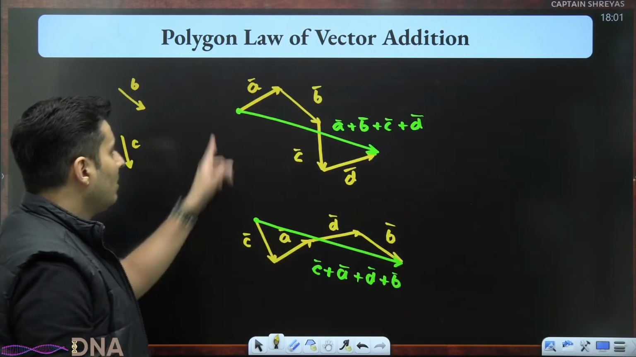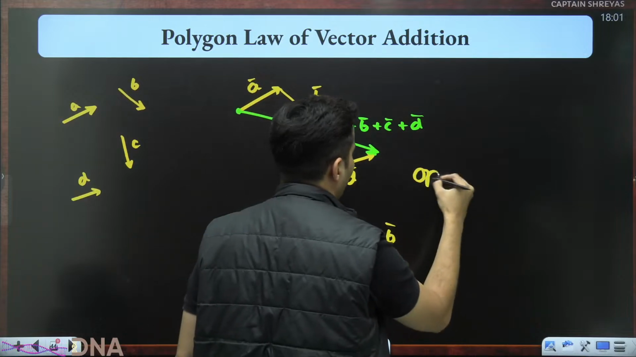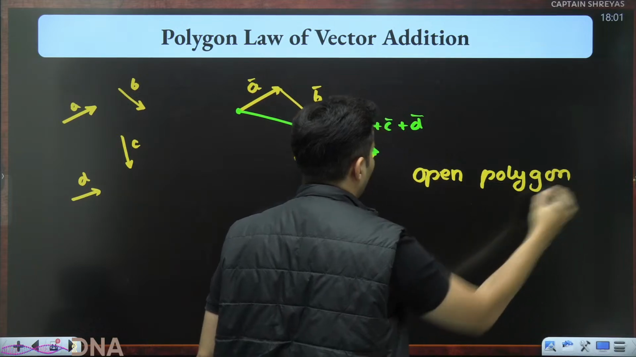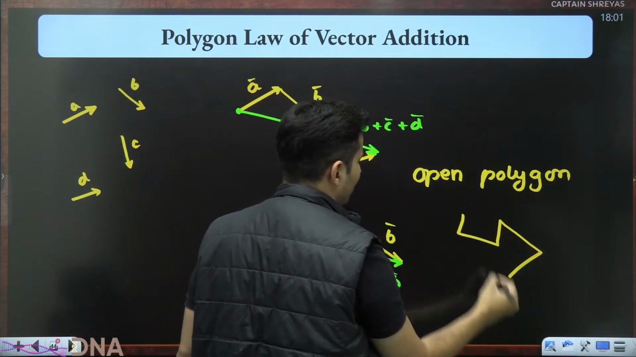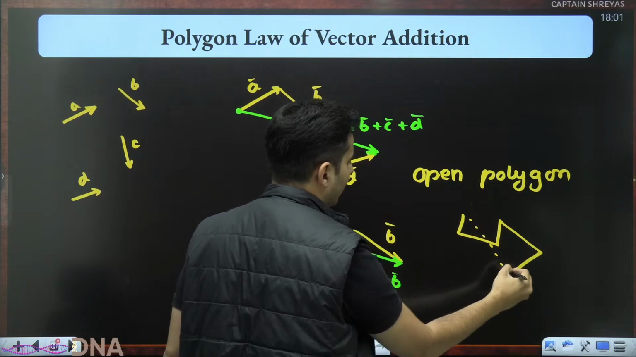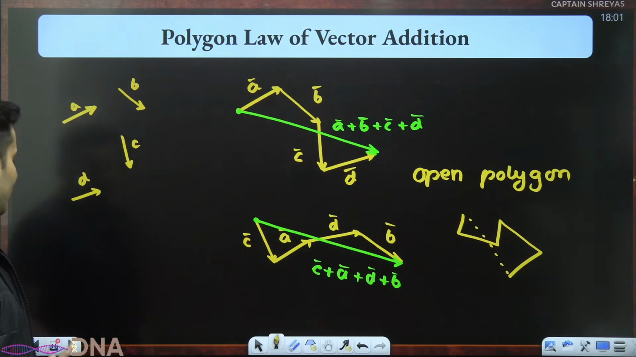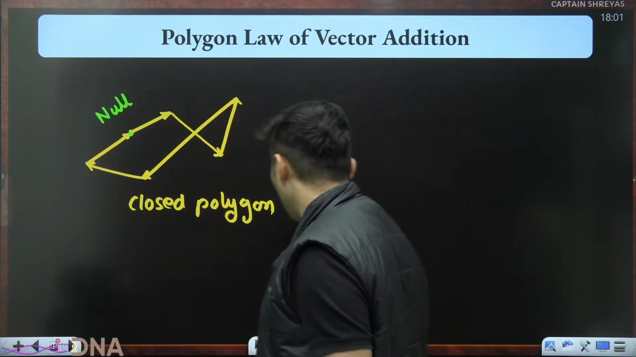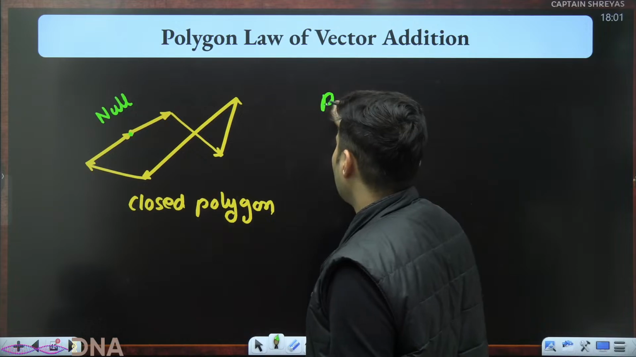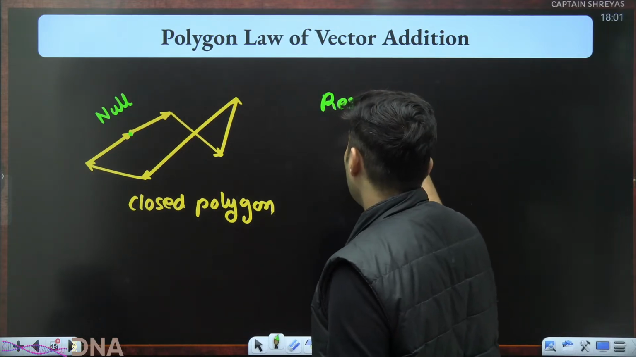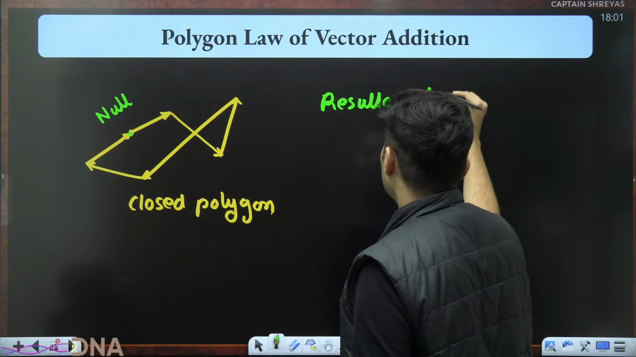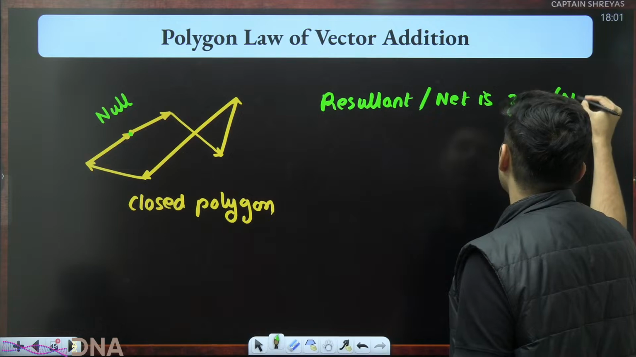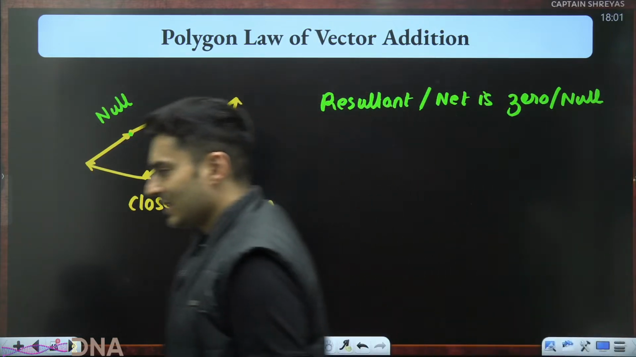Here, whatever you got was an open polygon. Open polygon means there was one side missing. There was always something which was missing. So this was that openness, that open polygon. Understand that. Here it is completely closed. That's a closed polygon. So the resultant is 0. It's a null vector. I can also say the resultant, or the net, is 0 or basically null. That is what it means.